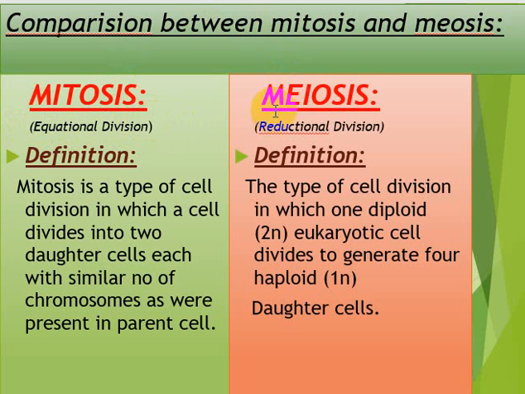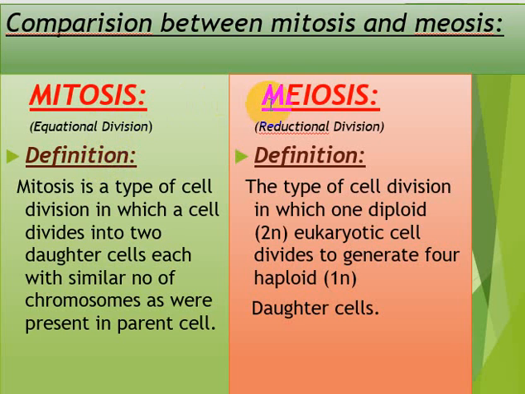On the other hand, meiosis is connected with something that is reducing or reductional. Meiosis is the division in which the number of chromosomes of the daughter cells is reduced as compared to the parent cell. Both of these descriptions are themselves the definitions. Mitosis is a cell division in which the cell divides into two daughter cells with the same number of chromosomes as the parent cell.